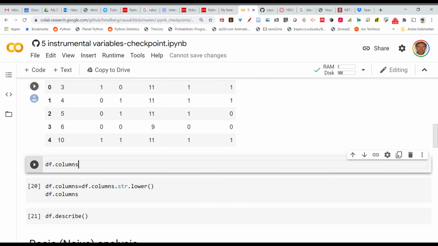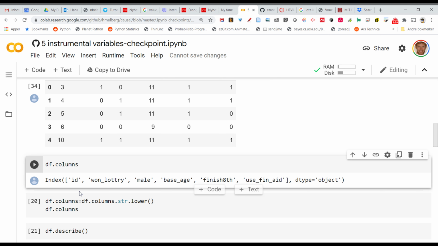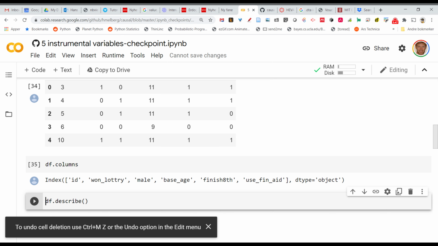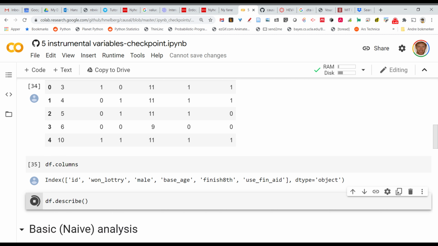Let's also look at the columns. If you remember, we can do that. So that's all the variables again. And we don't need to put the columns in lowercase because they're already in lowercase. So I'm going to take away this. You could just do a descriptive statistics just to see some averages.